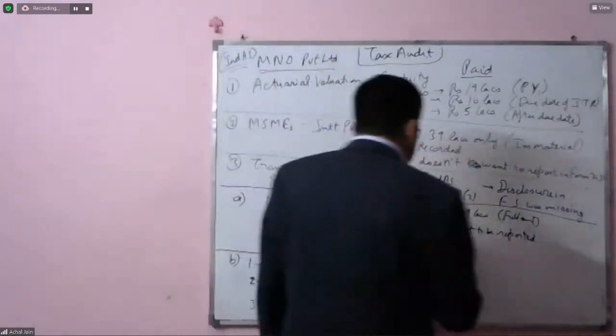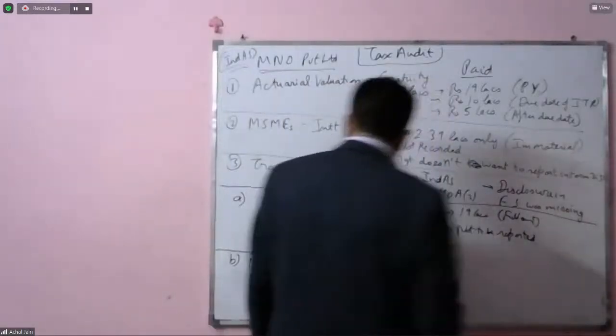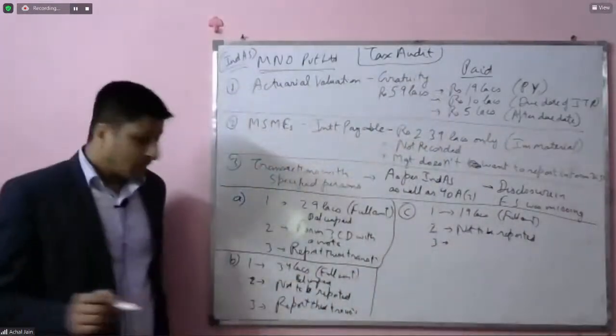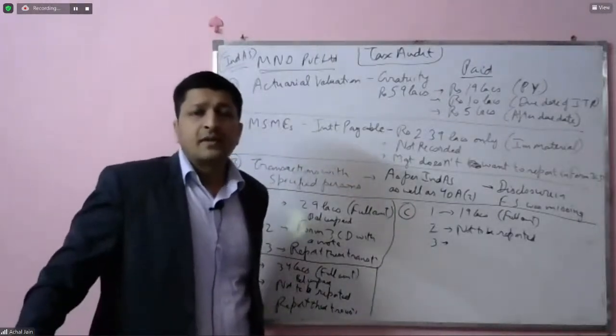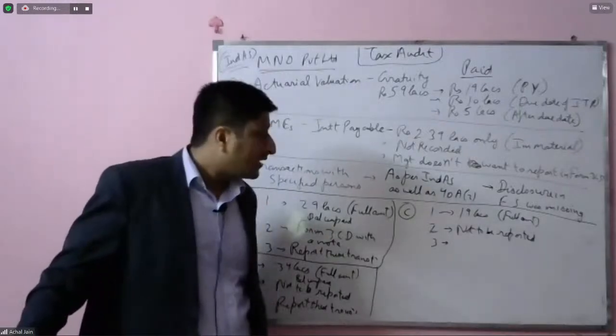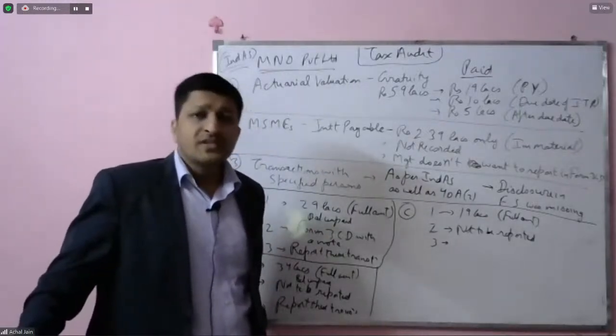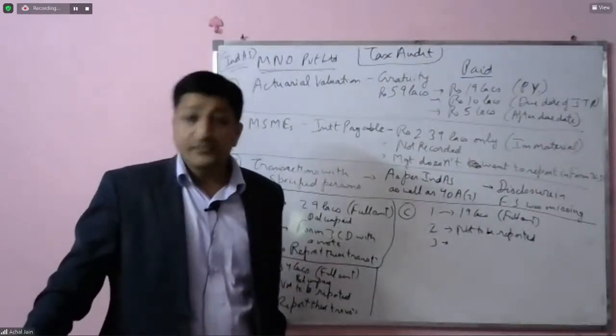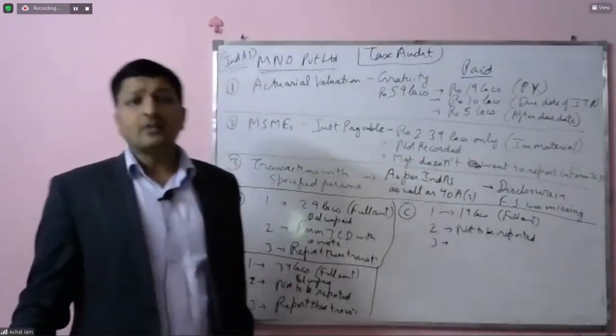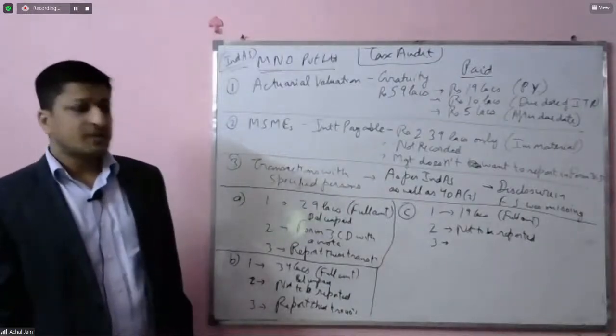For point number 3 in C, to report these transactions will not be in line with the requirements of tax audit. Why? Because for Form 3CD, the set of financial statements becomes the basis. Why?